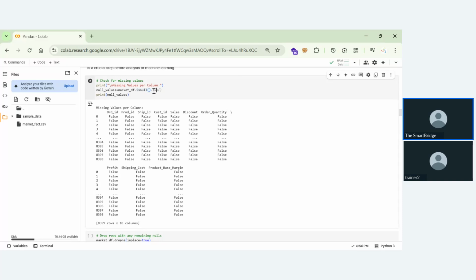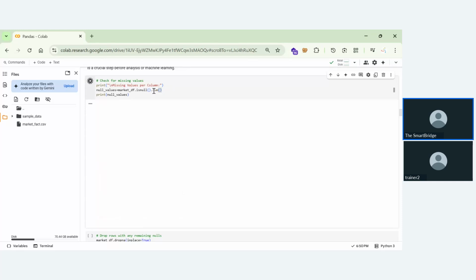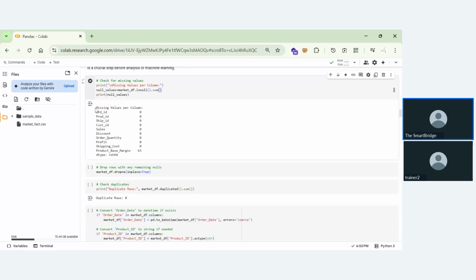But if you want to know the overall picture, you can see in the missing values that order ID, product ID, shipping ID, customer ID, sales, discount, order quantity, profit, and shipping cost have none. But coming to the product-based margin, we have 63 null values. Remember the function: file name dot is null. If you want to know the sum of the null values, we need to place dot sum.